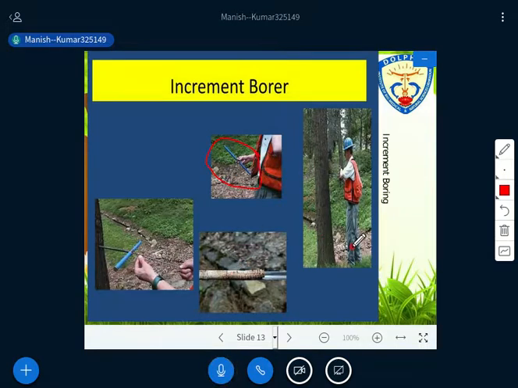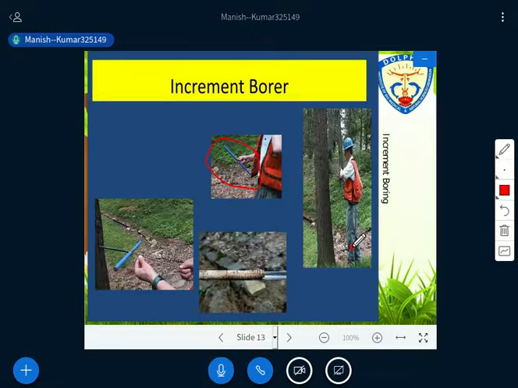Let me discuss the process of how to do it. You can use this instrumental method for trees which are standing. If a tree has been felled, it is very easy to count the age of the tree, but if the tree is still standing, how can the age be estimated? Using this increment borer, we are able to estimate. One important thing is that we can use this increment borer only for those species which produce distinct annual rings. If there is no ring formation, we can't use this increment borer. That is the first thing. The second thing is that we use this instrumental method for standing trees.